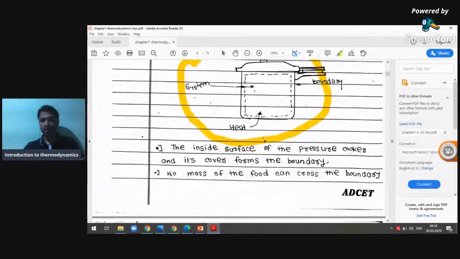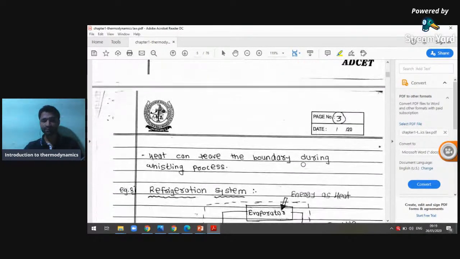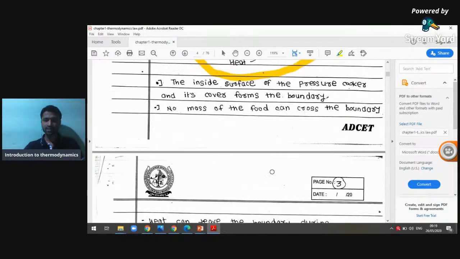In the case of the pressure cooker, one form of energy enters. The inside surface of the pressure cooker is covered by the boundary, and no mass of the food can cross the boundary. Heat can leave the boundary during the whistling process.